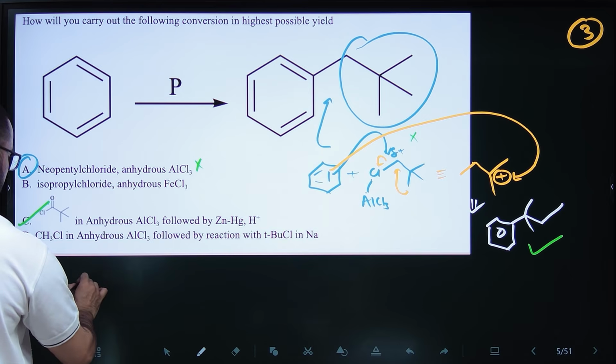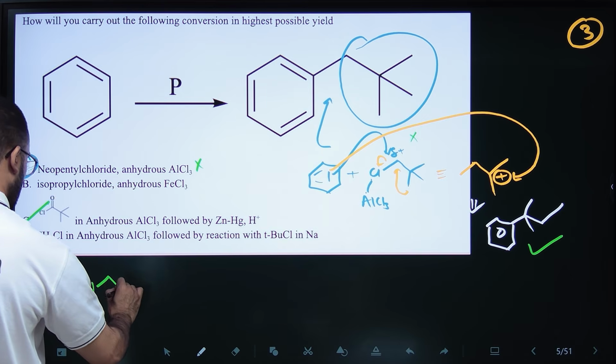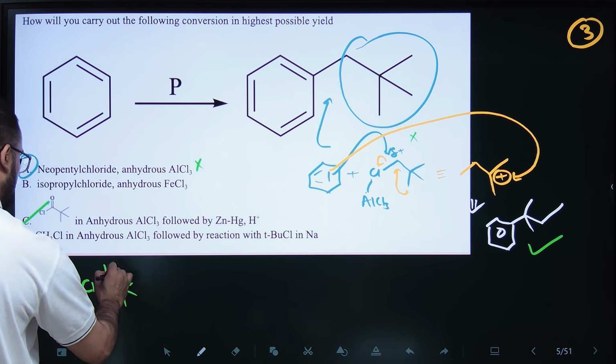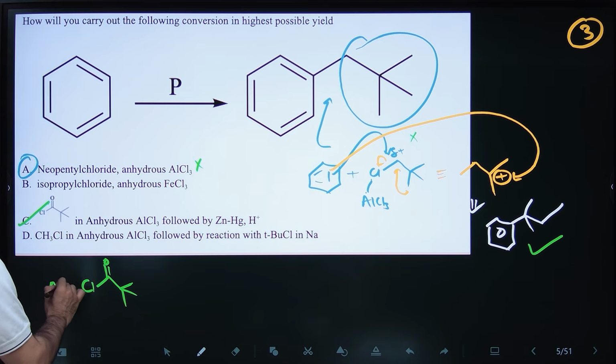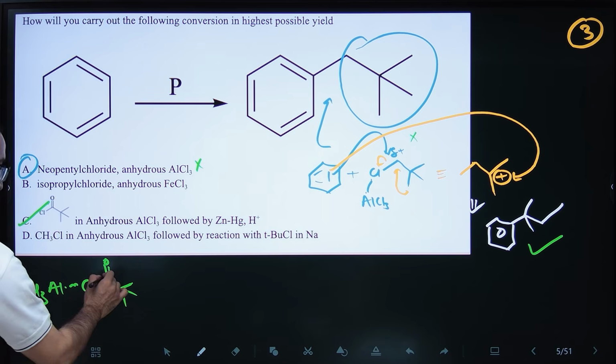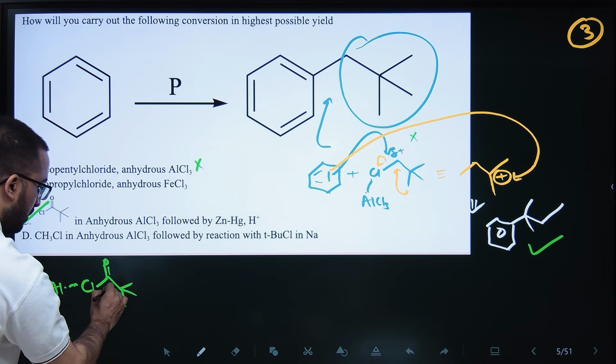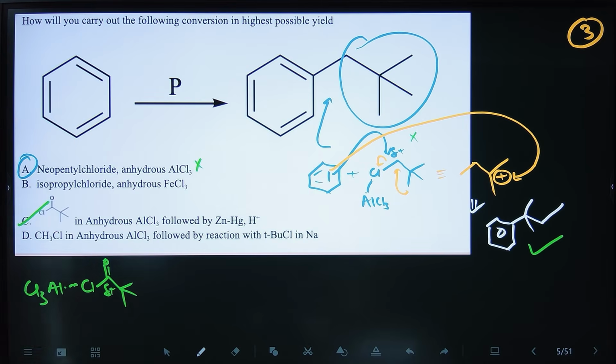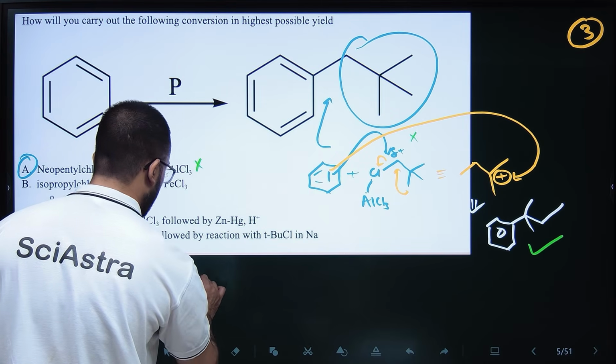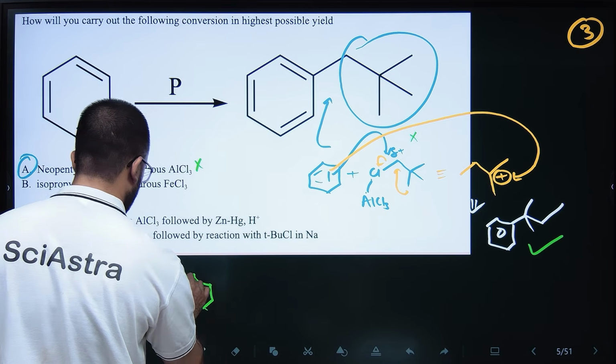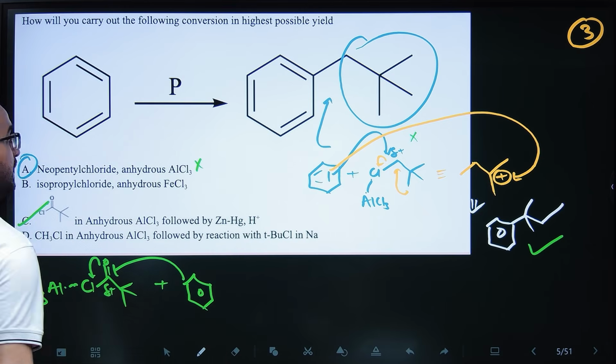See, anhydrous AlCl3, when it will interact with this chlorine, this is already an electrophilic group because of the double bond O. This will become more electrophilic, and when benzene then attacks on this, this chlorine will be left.